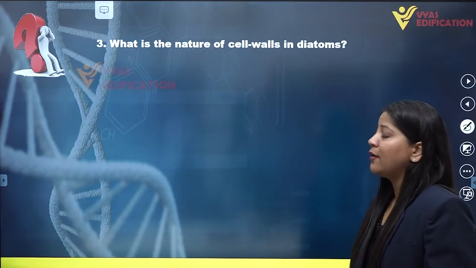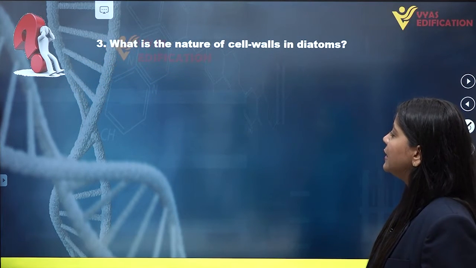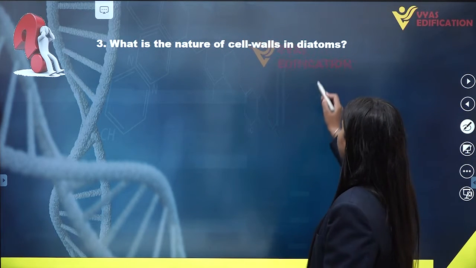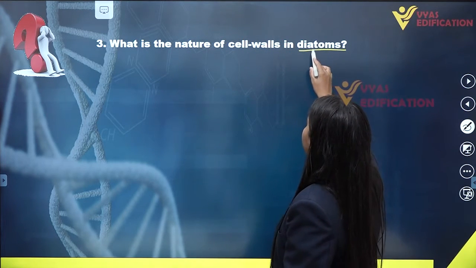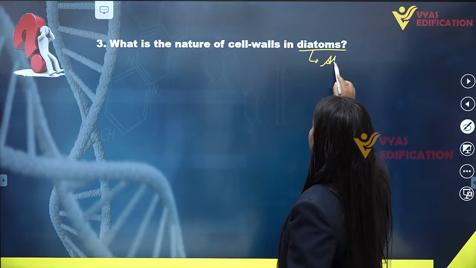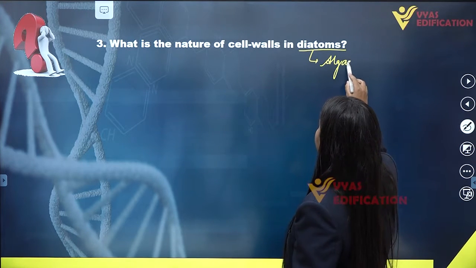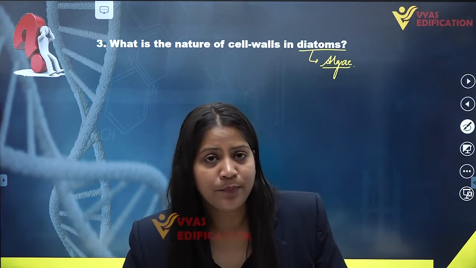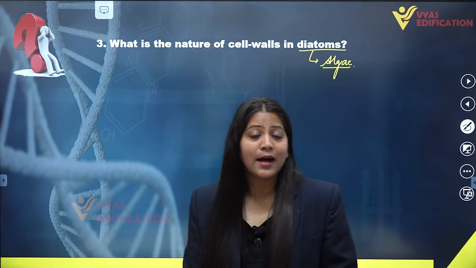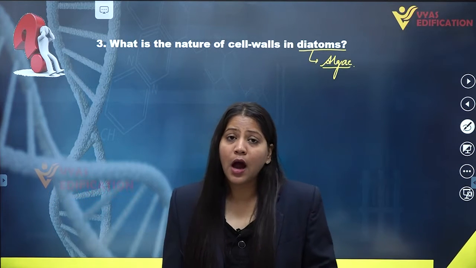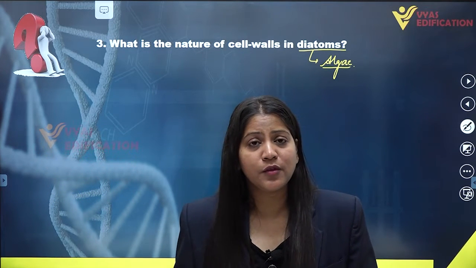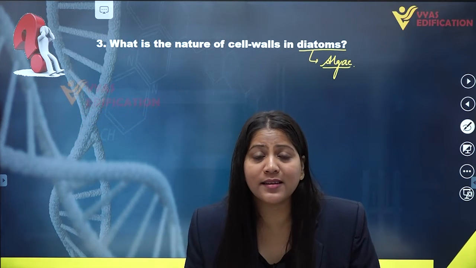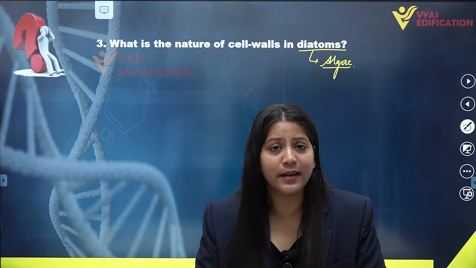Now on the screen we have question number 3, that is, what is the nature of cell walls in diatoms? So first of all, what are diatoms? Diatoms are algae. Diatoms are a kind of algae that dwell in glass houses. They are the only organisms having cell walls made up of transparent opaline silica.